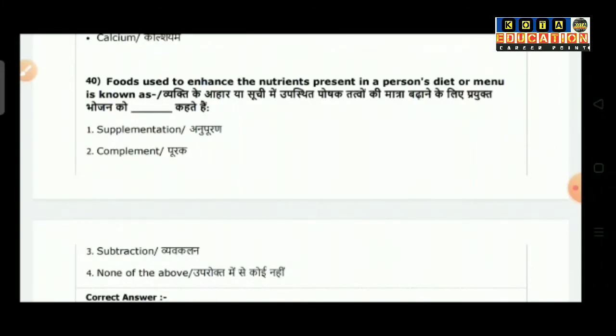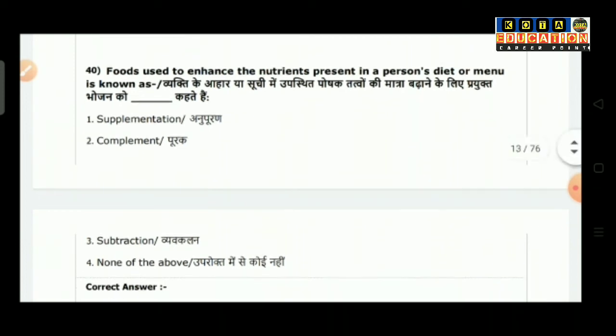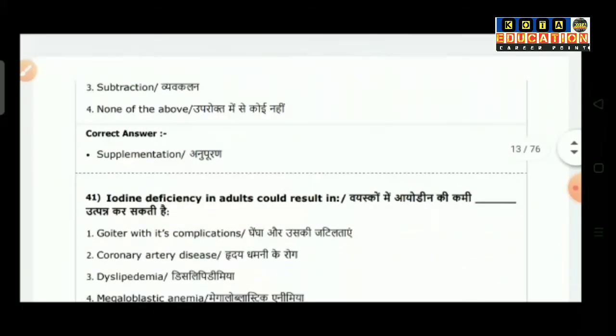Question number 40: Food used to enhance the nutrients present in a person's diet or menu is known as. Option 1 is supplementation, option 2 is complement, option 3 is subtraction, option 4 is none of the above. So the correct answer is supplementation.